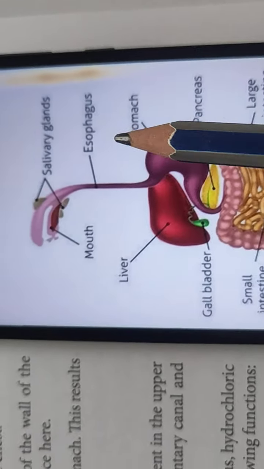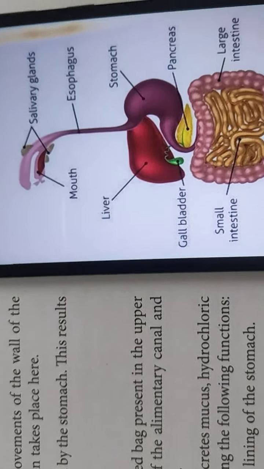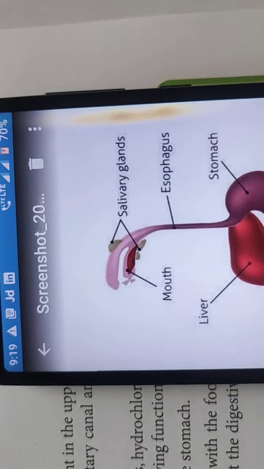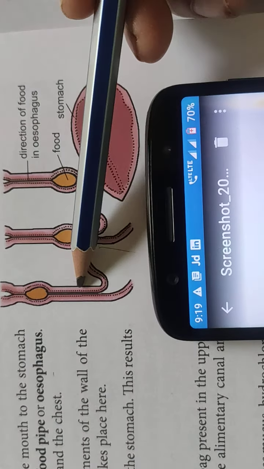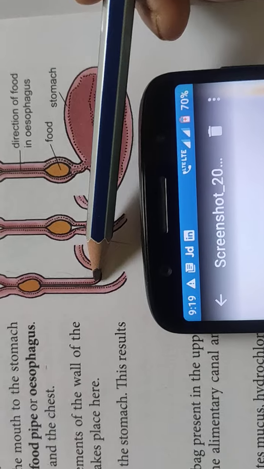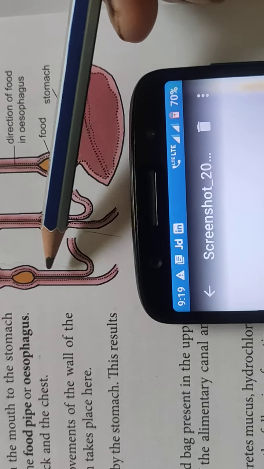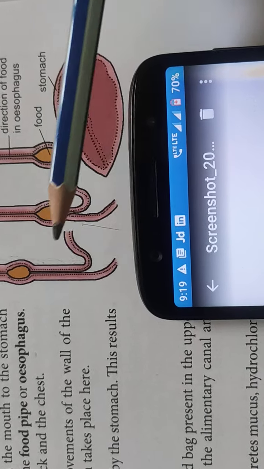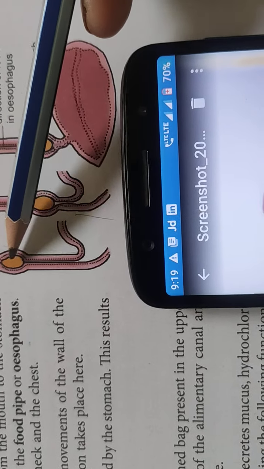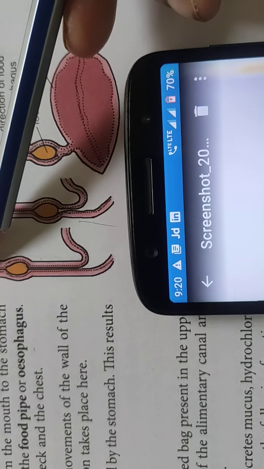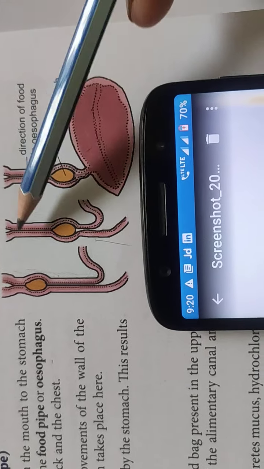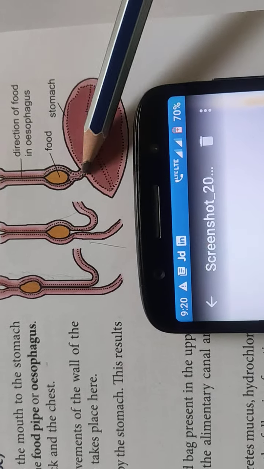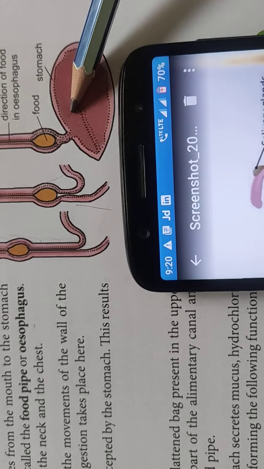Okay. So, this esophagus, how does the food move? It moves due to the action of the wall. This wall of the food pipe, this esophagus, contracts and expands, and that is how the food is passed from the upper portion to the stomach. Here the food is moving and reaching the stomach.